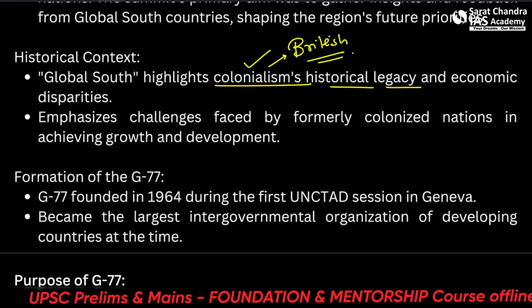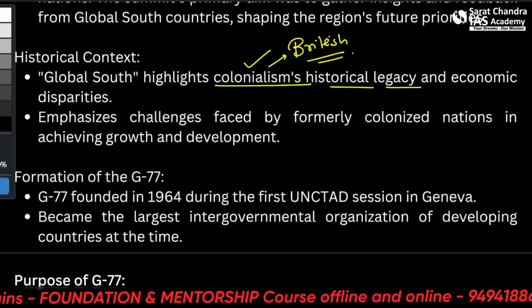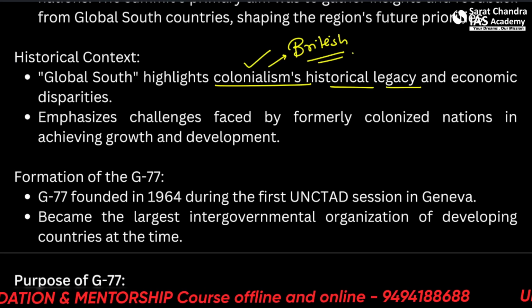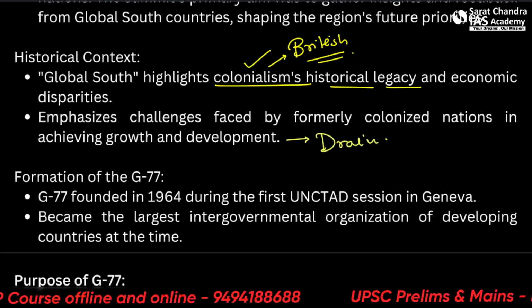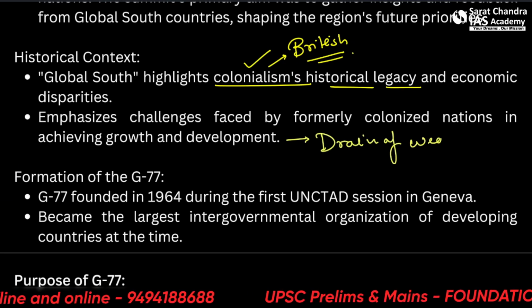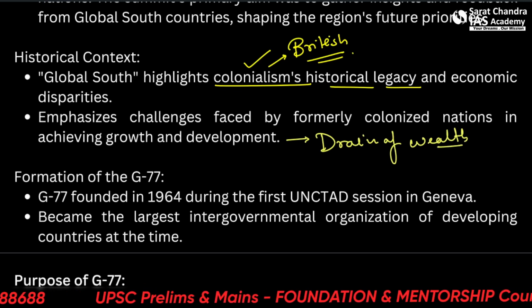So emphasize the challenge faced by the formerly colonized nations in achieving growth and development. Of course, when you are ruled by somebody else, they drain your wealth. And it becomes harder for these countries to keep pace with the northern countries.